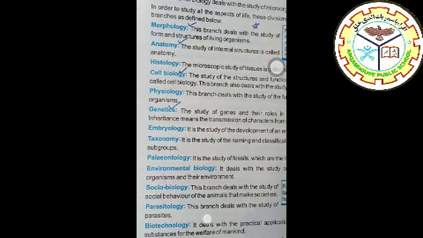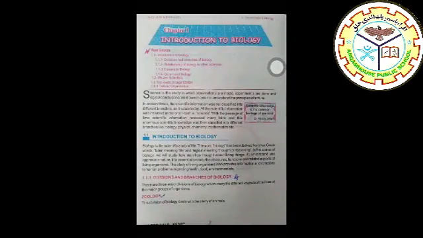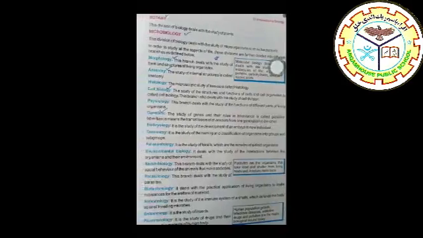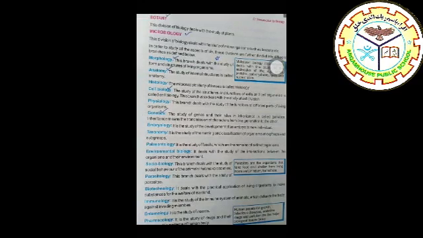Now take an overview. Zoology, the study of animals. Botany, the study of plants. Microbiology, the study of small or microorganisms. Morphology, the study of form and structure of living things, may be external or internal. Anatomy, it is internal structures study is called anatomy. Next is histology, which is the last of today's lecture. Histology is the study of tissues, just like cardiac tissues and etc.